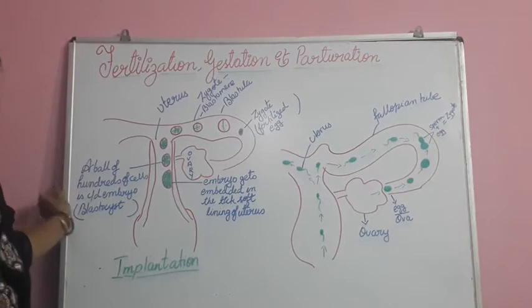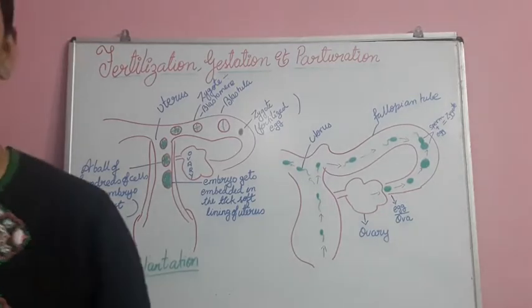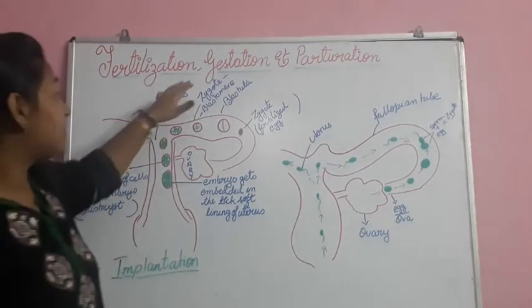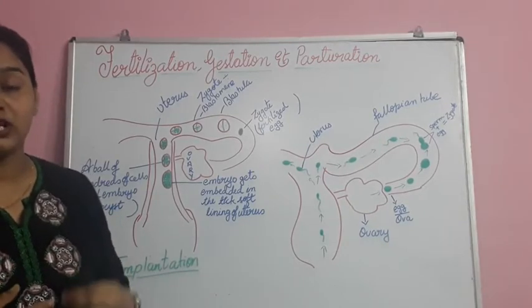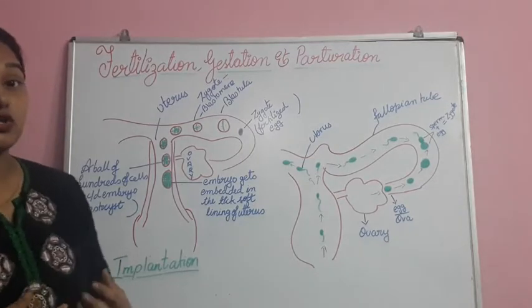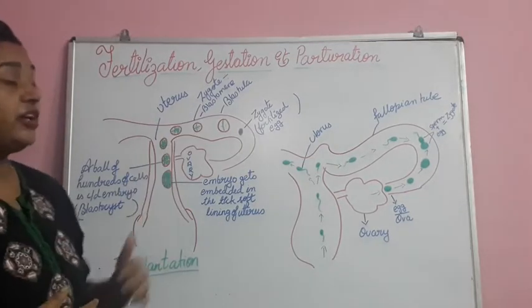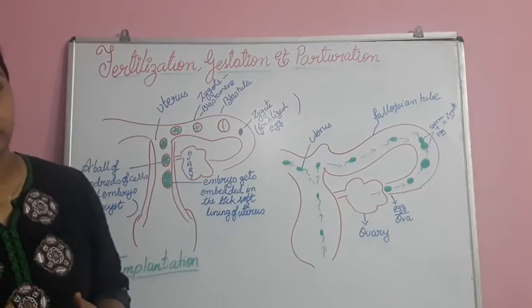Today's topic in our class is fertilization, gestation and parturition. Let us first see what these three words mean. Fertilization means the formation of the zygote, which is because of the fusion of the sperm cell and the egg. Gestation means the total time period when the embryo is developing inside the woman's uterus. That period is called gestation. Parturition means the delivery of the young one.